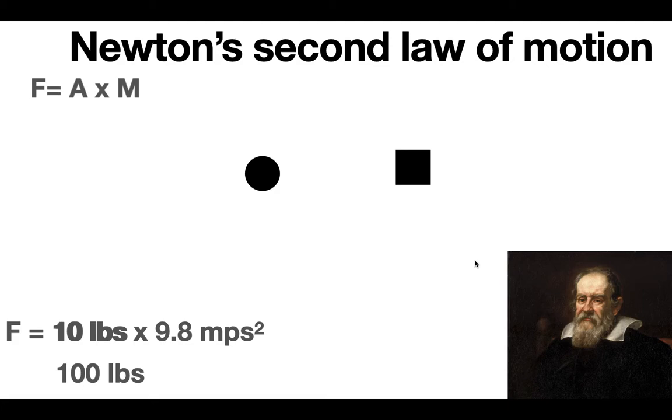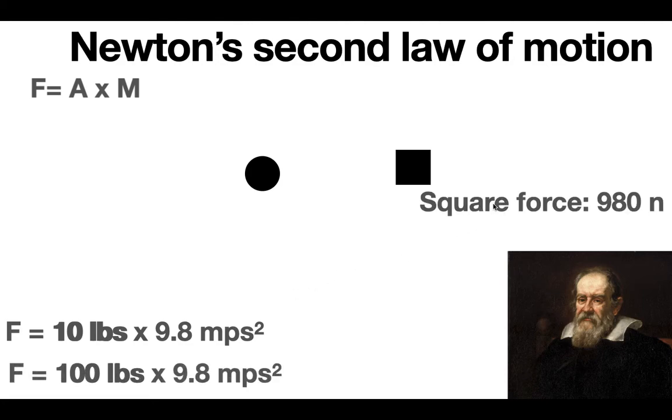So it will go 9.8 and it will go faster and faster and faster at 9.8 meters per second squared. And so Galileo Galilei figured this out. And so every object this will happen. So if you throw elephants and mice, they'll go at the same speed, 9.8 meters per second squared.